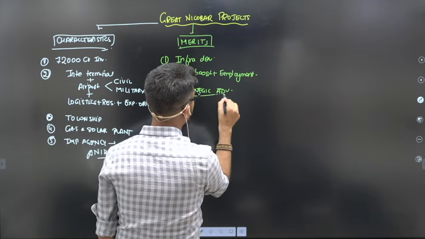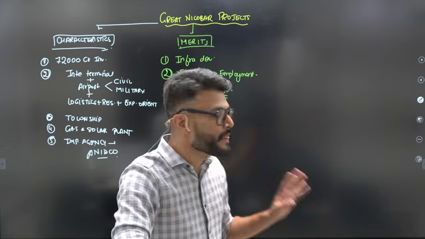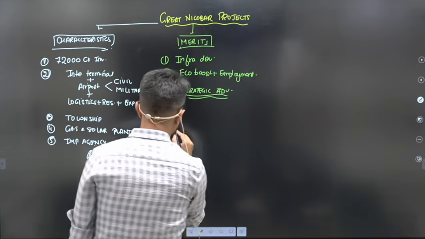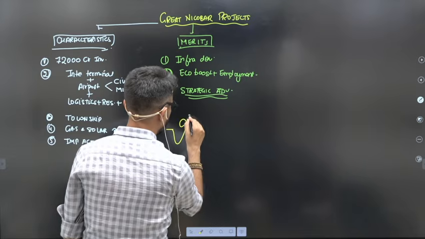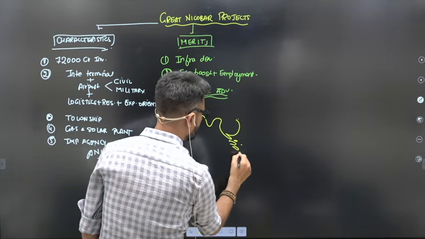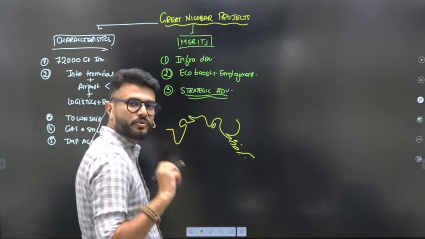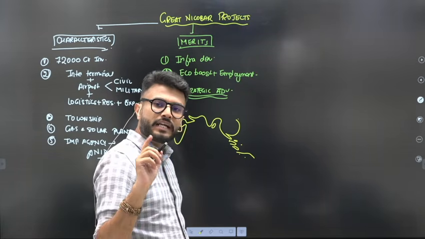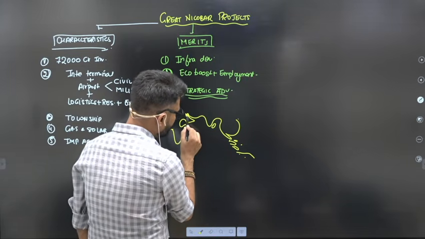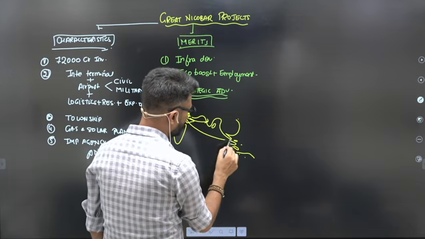Why is this very important? Because of the strategic location of this particular area. Let's say I draw a small, rough map. So this is the Indian Ocean region. Here you have the Andaman and Nicobar Islands. Now see the location in the context of maritime trade routes, for example crude oil. Crude oil is exported from the West Asian region to India like this, and to China like this.